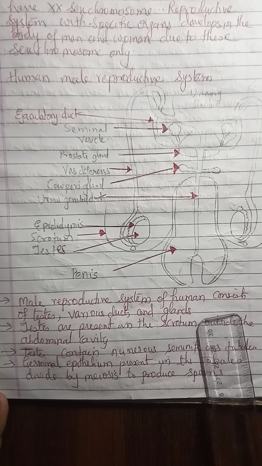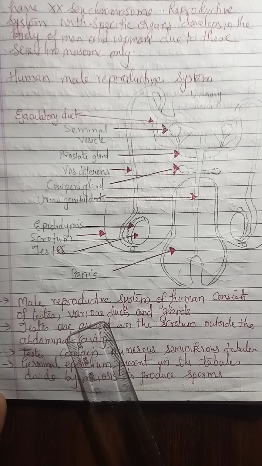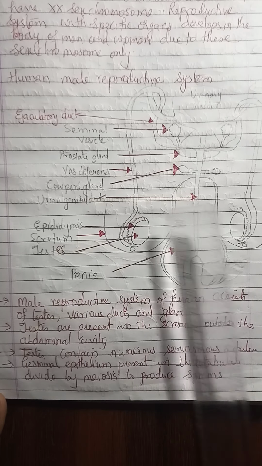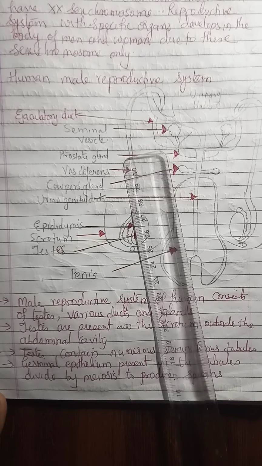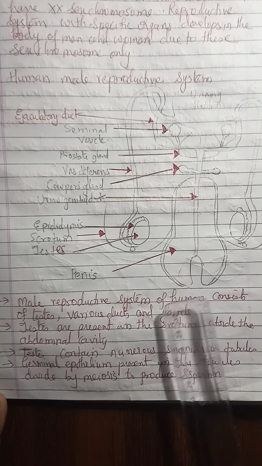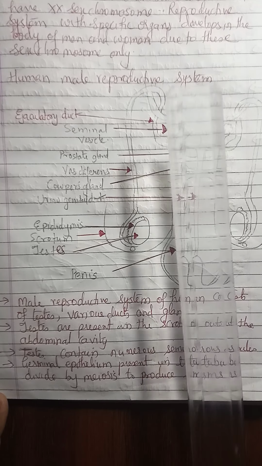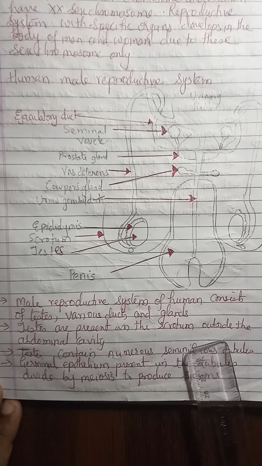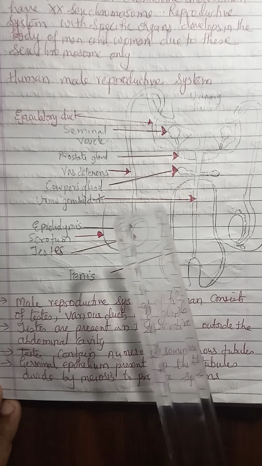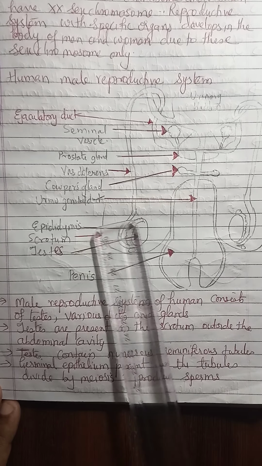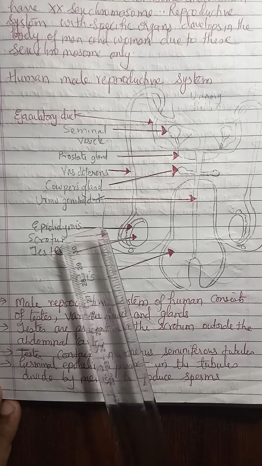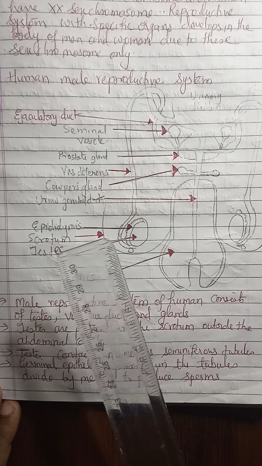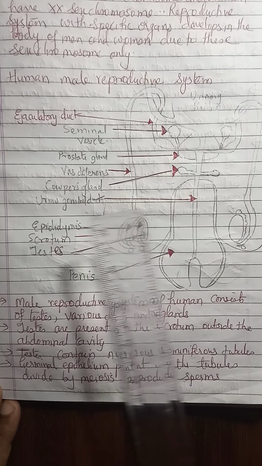The male reproductive system of humans consists of testes, various ducts and glands. Testes are present in the scrotum, outside the abdominal cavity. These two testes are present outside the abdomen because they cannot bear the temperature of our body. Sperms cannot survive at that temperature, and therefore they are outside the abdominal cavity.